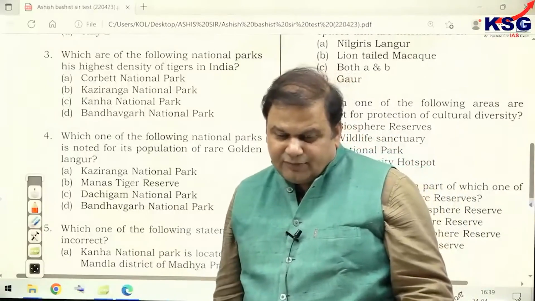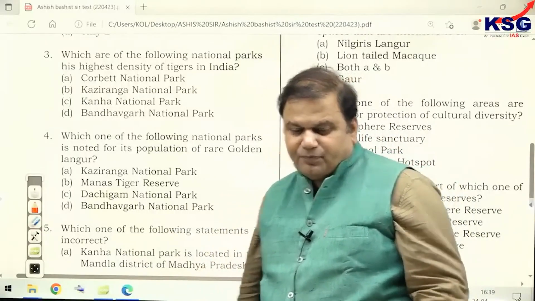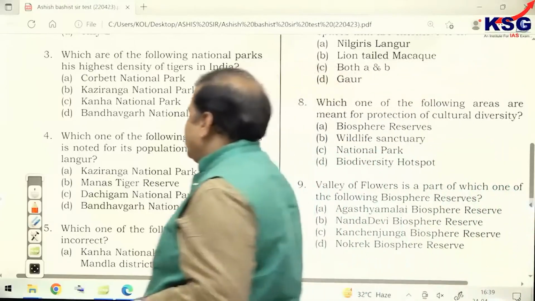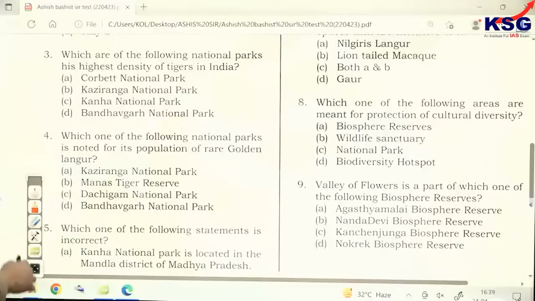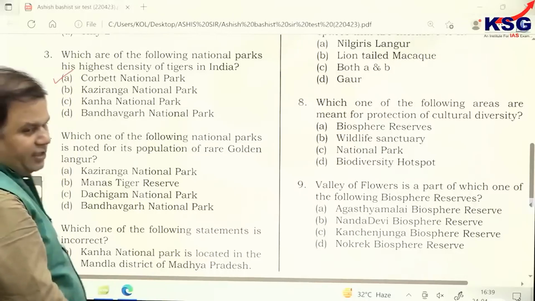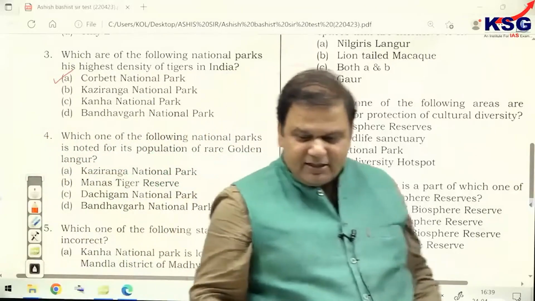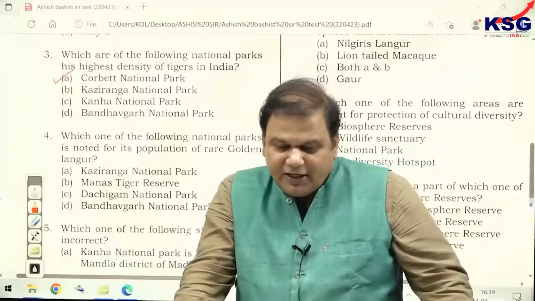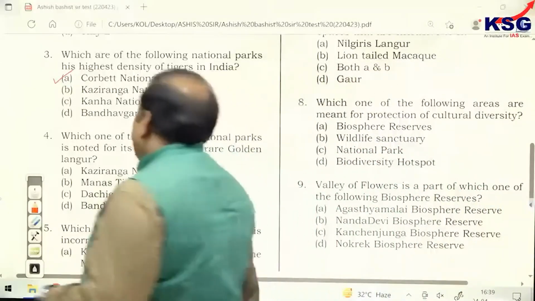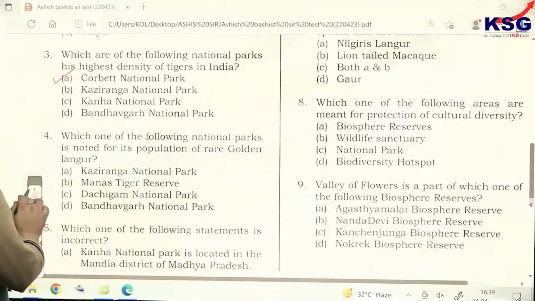Now, which has the highest tiger density in India? It is present in Corbett National Park. Clear? So, the first answer is correct. Very good.